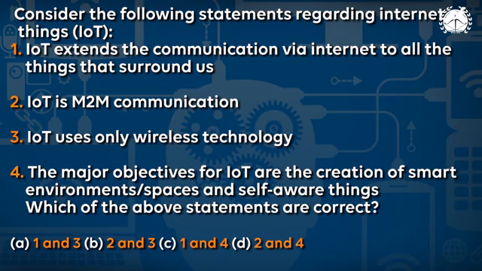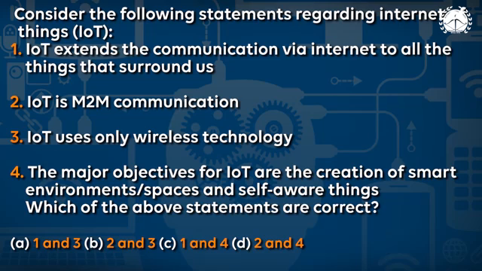Right now we have a mobile also. Mobile has multiple sensors. At what time you are sleeping, at what time you are waking in the morning, there is one sensor. So this whole sensor collects data and then sends it to the internet. This is Internet of Things. Suppose you are in the office and you want to switch off the AC at your home. You send some information to the internet, and the internet sends information to your AC: please switch off this AC. This is called Internet of Things.